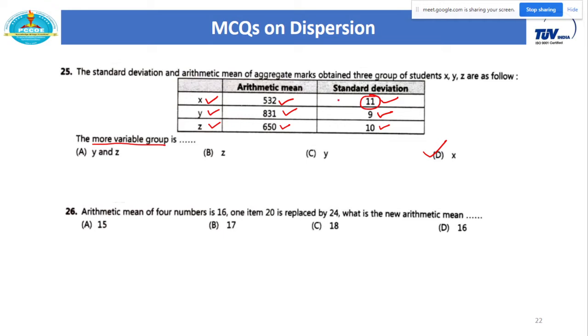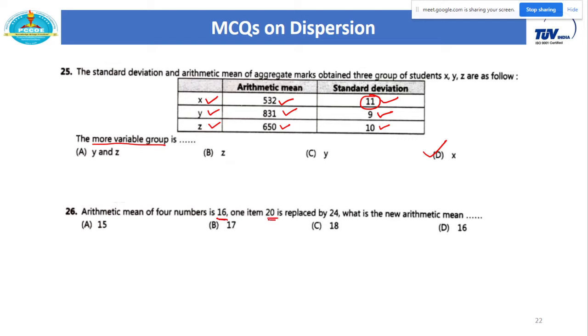So as far as MCQs are concerned, no need to calculate CV. You can directly do the judgment from the standard deviation, because the clear-cut comparison is there in terms of standard deviation. Is this clear? Yes, sir. Okay. Next: the arithmetic mean of 4 numbers is 16.